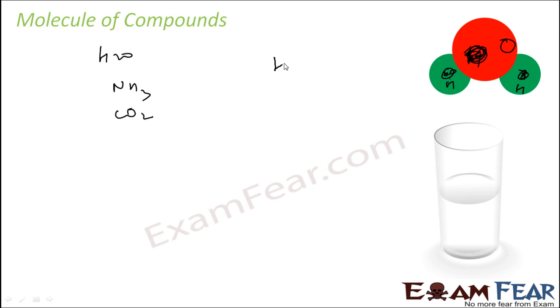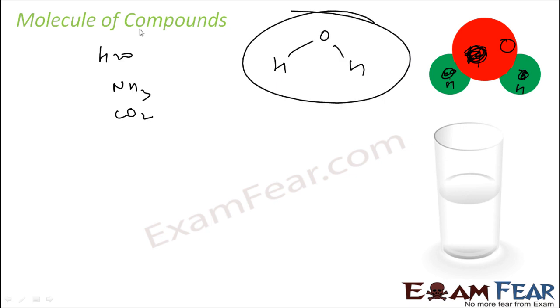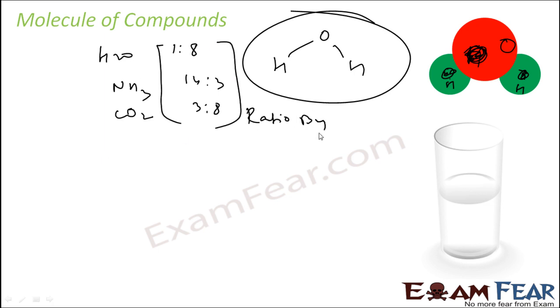It is H2O. And they combine in a fixed proportion. For example, in this case hydrogen 1/8, ammonia 14/3, carbon dioxide 3/8, and this is the ratio by mass. Okay, this is water. If you see, water has hydrogen and oxygen in a fixed mass ratio of 1:8 by mass.